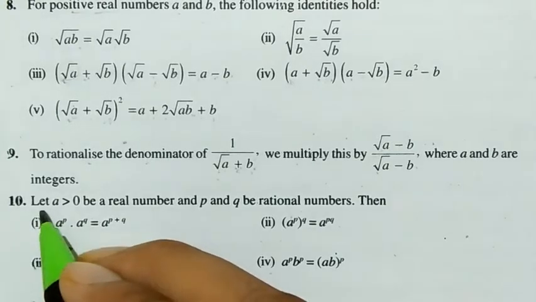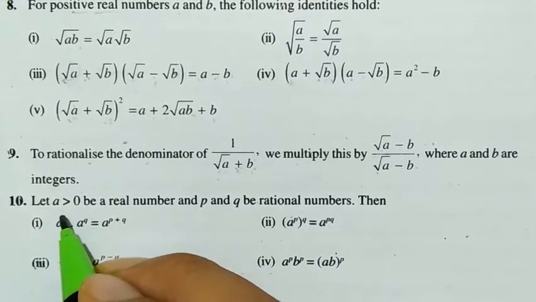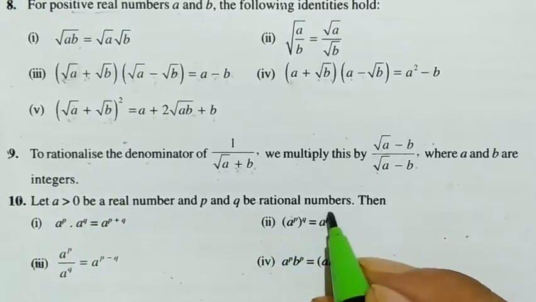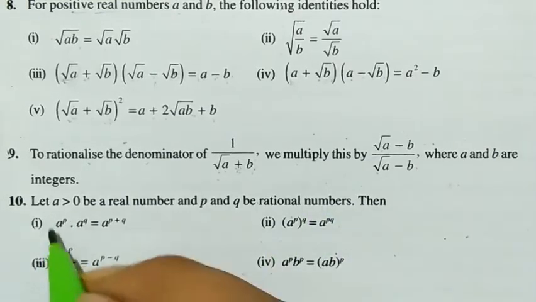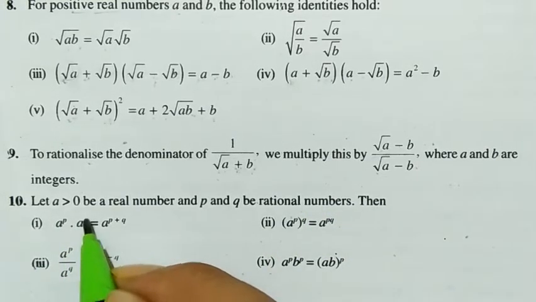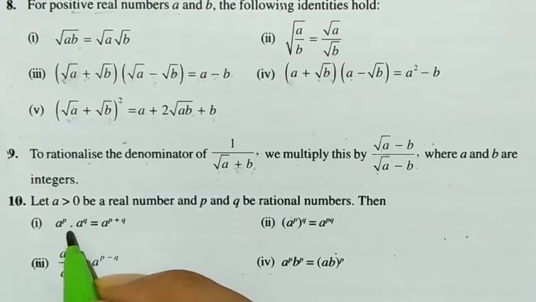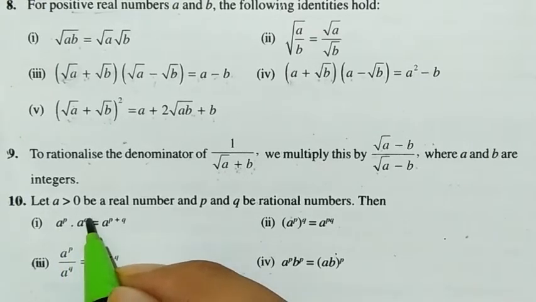Last point, let a be greater than 0. If a is greater than 0, it means positive, and it's a real number. And p and q are any rational numbers. Then what we can say: a^p · a^q = a^(p+q). Here the dot means multiplication, a^p multiplied by a^q.